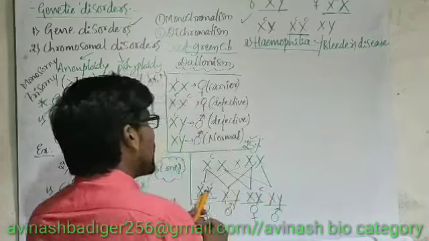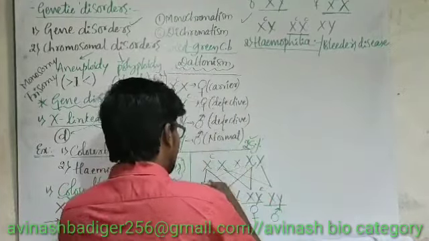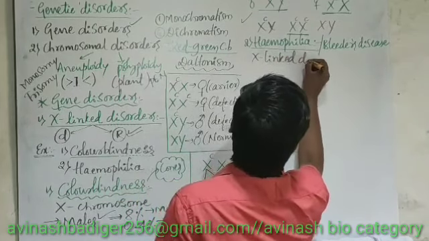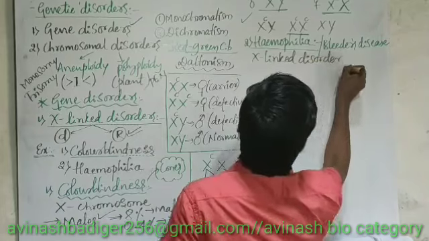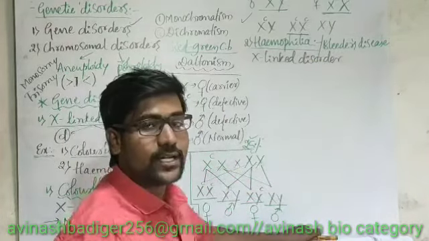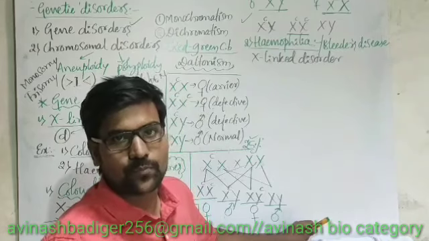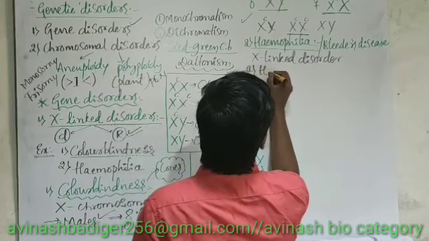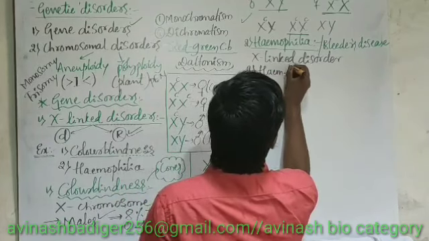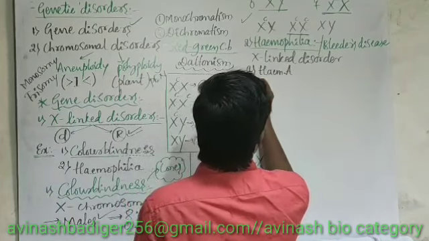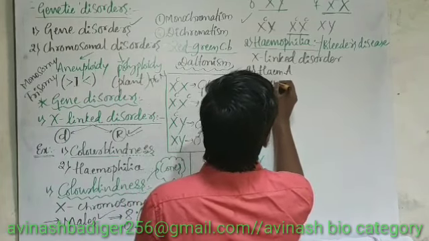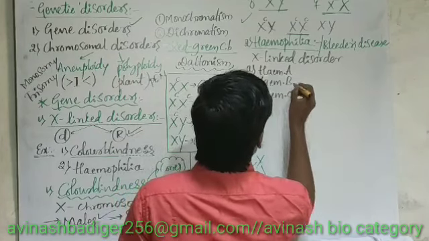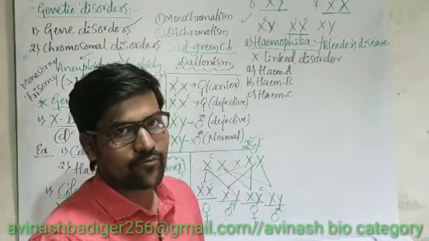So hemophilia is also an X-linked disorder. That means the hemophilia-causing gene is present on the X chromosome, not on the Y chromosome. And depending on that we have 3 types of hemophilia: hemophilia A, next one hemophilia B, and next one hemophilia C. Like that we have 3 types of hemophilia here.